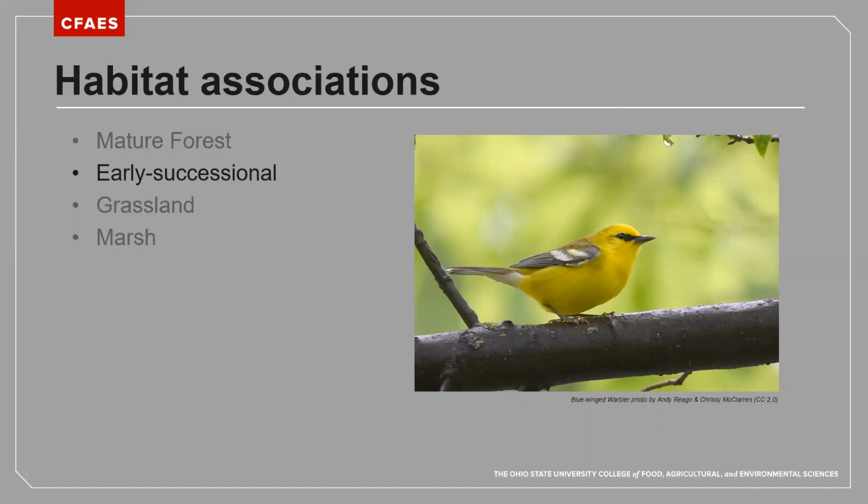Today, early successional habitat is created through mimicking some of those things, either through prescribed fire in some areas or through timber harvesting and silvicultural practices. And this is really important to consider as we have a lot of early successional species like blue-winged warbler that are actually in steep population decline.